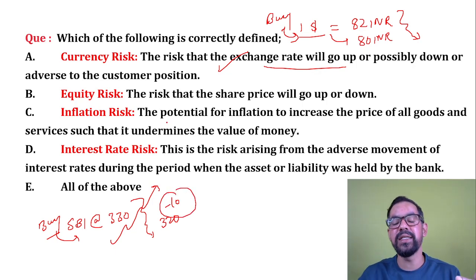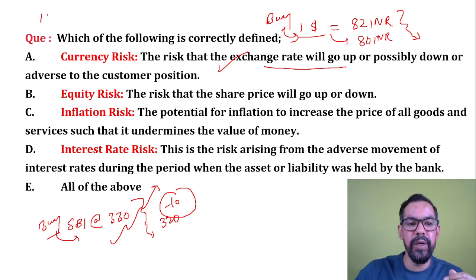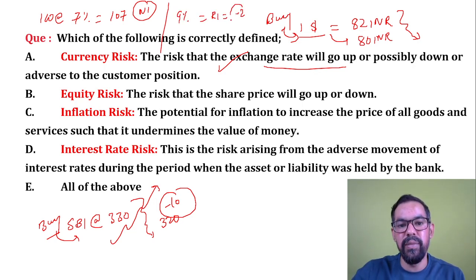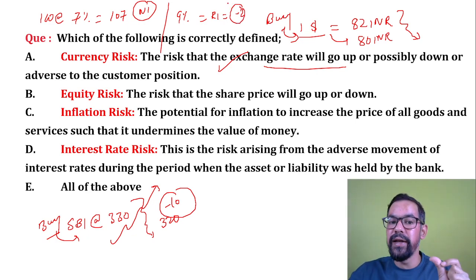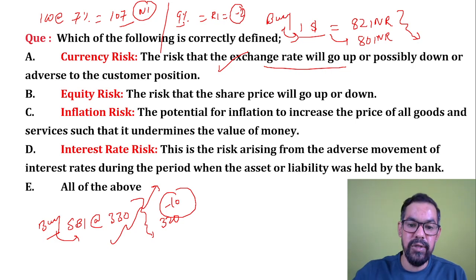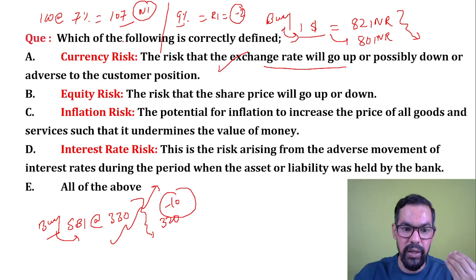Inflation risk is related to your real income concept. Let's say you invested 100 rupees at the rate of 7%. After 1 year your money will be 107 rupees. This is your nominal income. Now let's say during that period inflation grows by 9%. What will your real income be? Real income will be -2. How does it come to -2? Real income is basically interest minus inflation. Interest is 7%, inflation is 9%, so your investment went negative. That is called your real income concept.